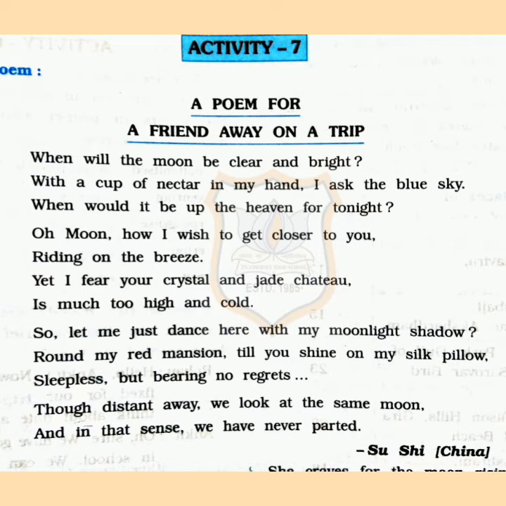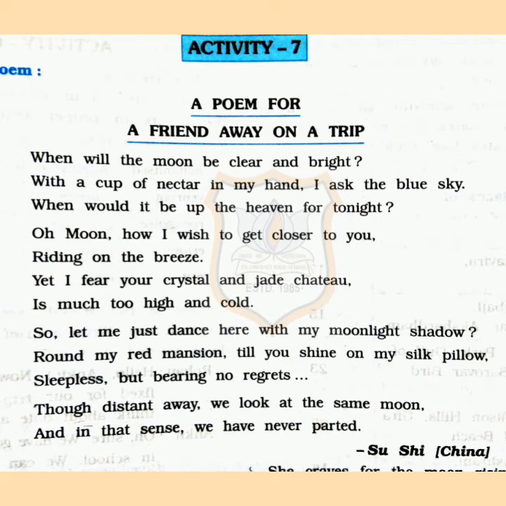But on the other hand, the poetess is afraid of reaching there. Why? Because she feels that the castle where the moon stays is too high and it will be too cold for her to bear. So finally, the poetess drops the idea of going closer to the moon, but she prefers to dance here on earth in the moonlight shadow.